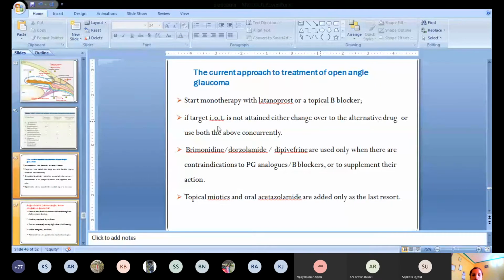If the target intraocular tension is not attained with this drug, then you can add other drugs as alternatives. Either you can change: if you are prescribing latanoprost, then you can change to beta blockers. If you initially prescribed beta blockers, then you can change to latanoprost. So you can alternate the drugs. Or if the alternative drug does not work either, then you can combine latanoprost with topical beta blockers.